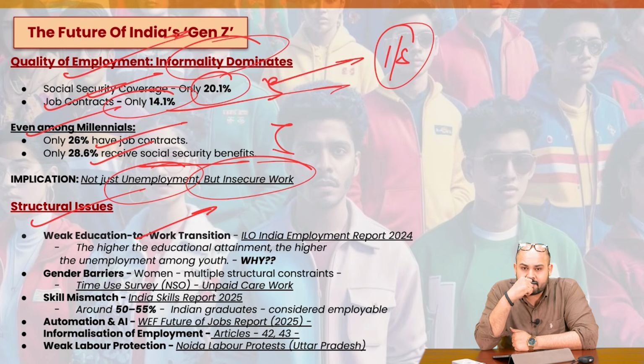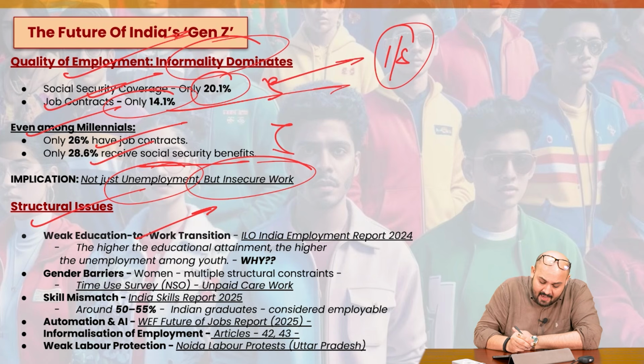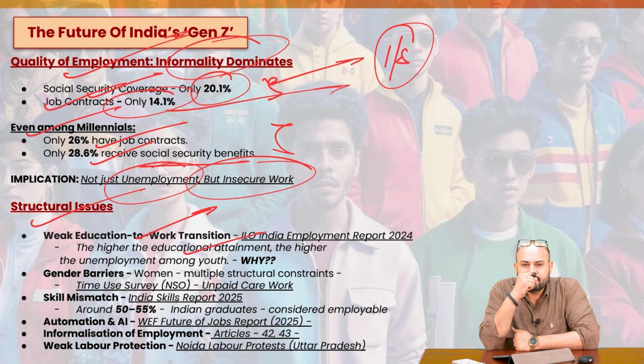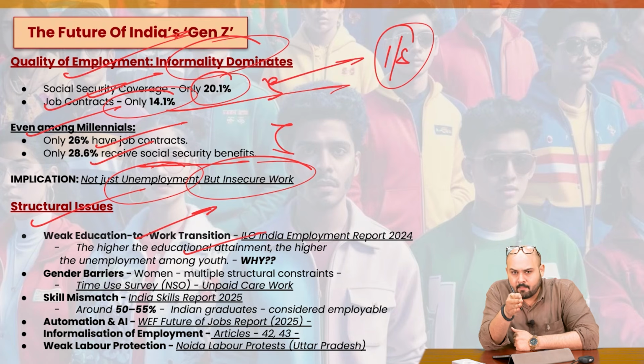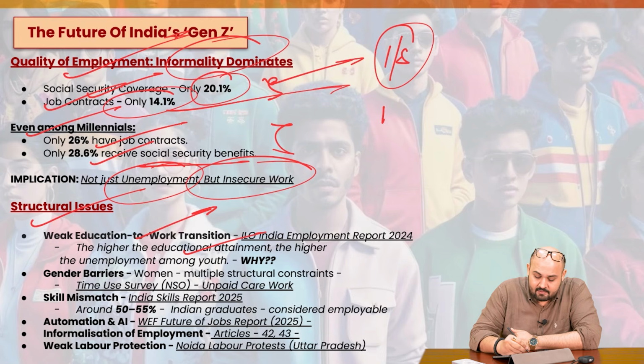And there is also one particular report. I have added the important points which can be used in the answers. We have the ILO India Employment Report of 2024, which very clearly says that the higher the educational attainment, the higher the unemployment among the youth. People are studying more, but that is not getting converted into productive employment opportunities. Why? Because maybe whatever people are studying is oriented towards theory, and maybe does not match the industry-relevant skills which are required. Industry-relevant skills.